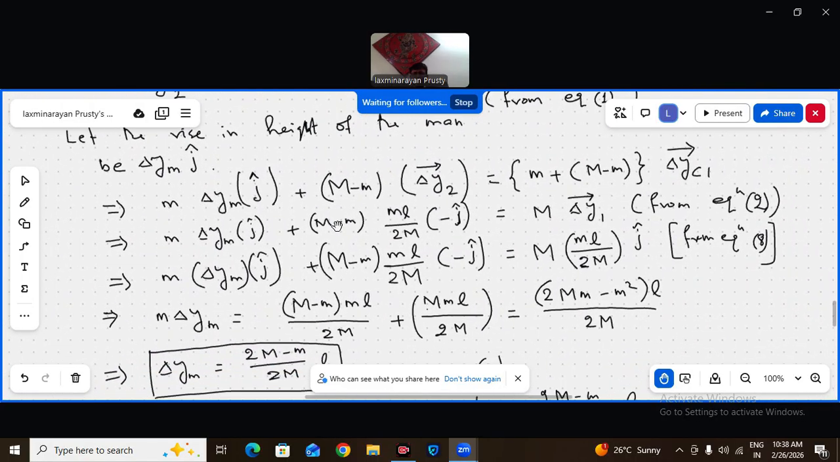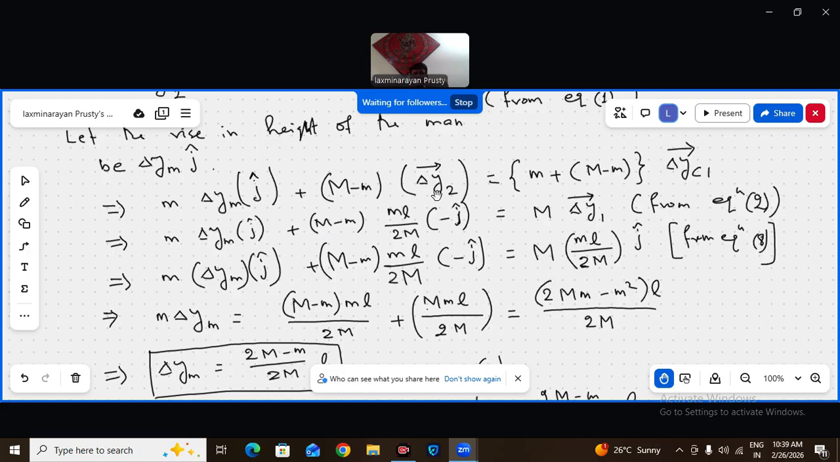So m into delta ym j cap, just from the concept of center of mass. Then I'm talking about the center of mass concept applied to the ladder and man system. M delta ym j cap, this is the man and this is the change in position of the man. This is the ladder, m minus small m, mass of the ladder. Delta y2 is the fall in the height of the ladder, is equal to the total mass of the man-ladder system, that is m plus capital M minus small m, that is capital M only, into delta y c1. That's it.